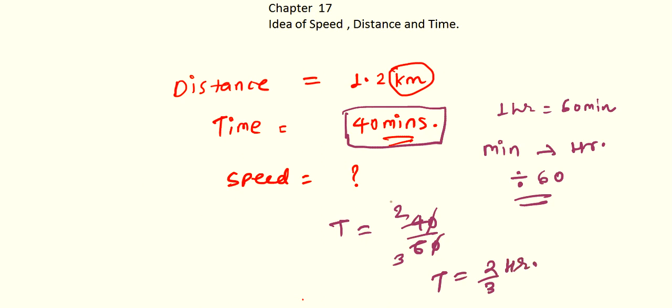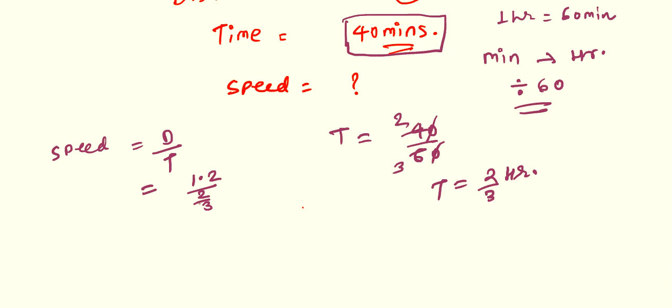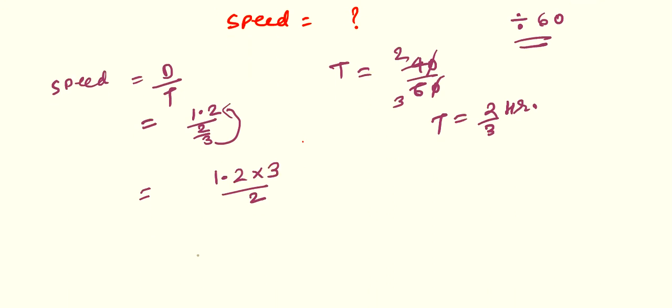Now you can use the formula speed equals distance upon time. Your distance is 1.2 and your time is 2 by 3. Now how can we solve this? The first thing is, this 3 will go to the numerator, so 1.2 into 3 whole upon 2. You can write 1.2 as 12 upon 10, into 3 upon 2.